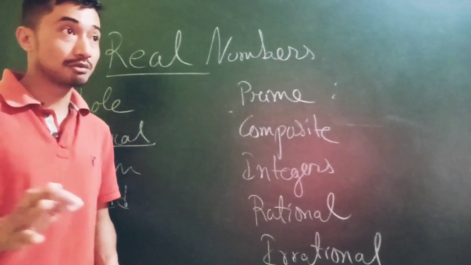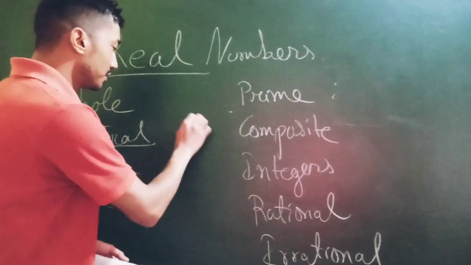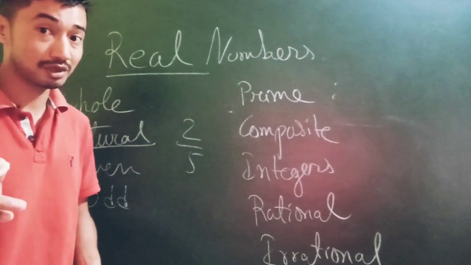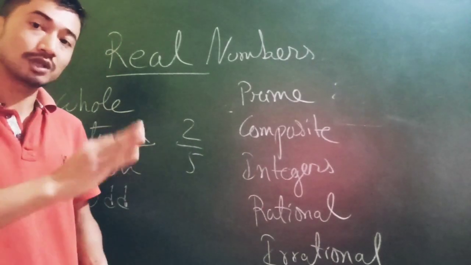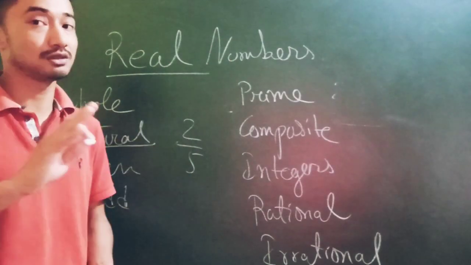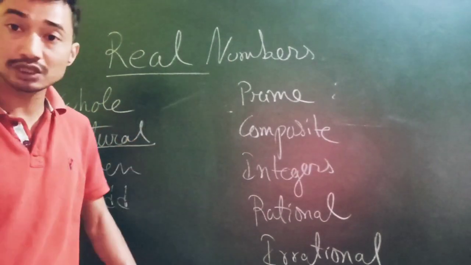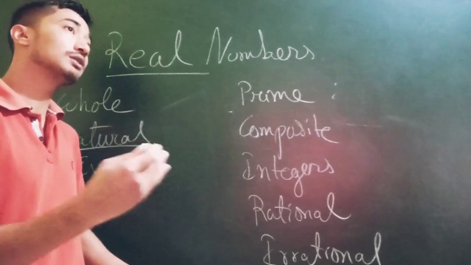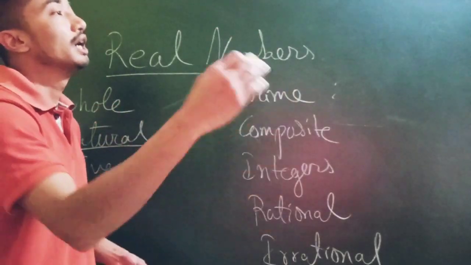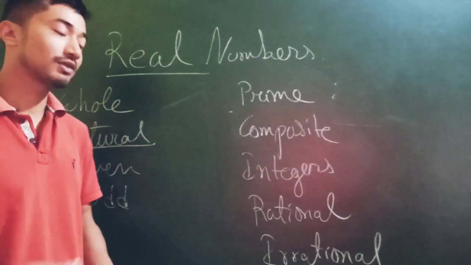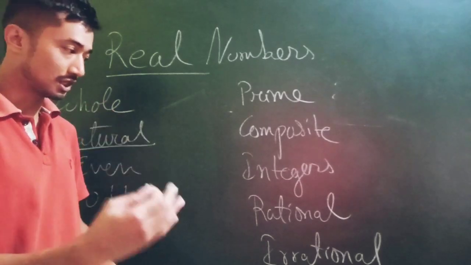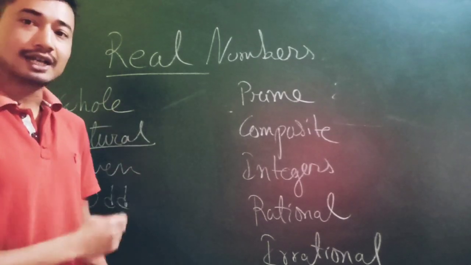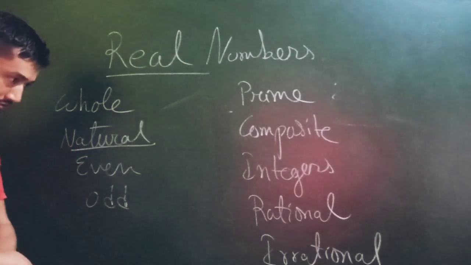Remember, decimals are not integers, and fractions are not integers, because 2 by 5 is not a natural number. Natural numbers are counting numbers, 1, 2, 3, 4, 5. So 2 by 5 is a fraction, not a natural number, so it's also not an integer. Integers means solid numbers, 1, 2, 3, 4, 5, 6, not liquid numbers, and -1, -2, -3, -4, and so on. No decimals, no fractions. That is also done.